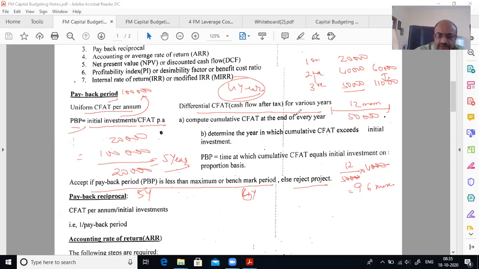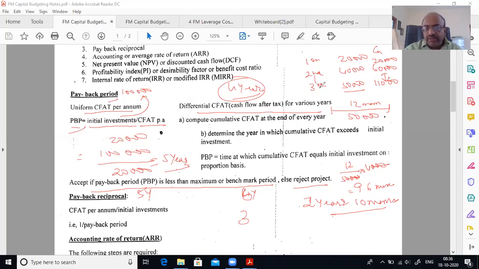Therefore, your payback period is 2 years and approximately 10 months. Now, if your benchmark is 3 years, you should accept it; here we calculated each year and took the cumulative: 20, then 20 plus 40 is 60, then 60 plus 50 is 110. It recovers the 1 lakh in the third year.